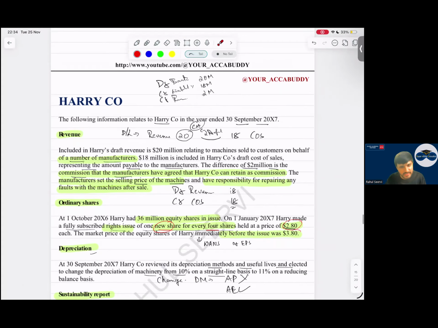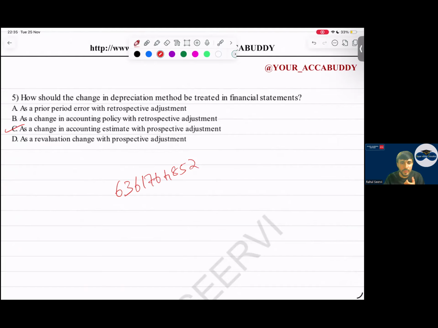As I mentioned in the class, the hack to pass FR is simple: out of 15 questions, 9 questions will be easy. Avoid silly mistakes there. Any doubts, you can connect with me. If you have any doubts regarding FR, SBR, I can guide you.